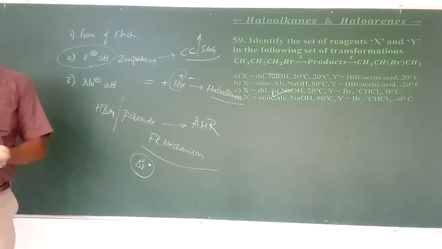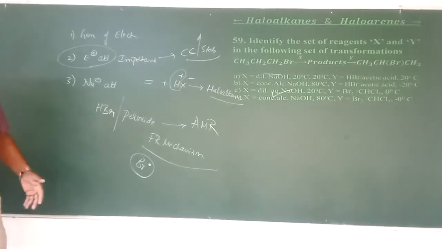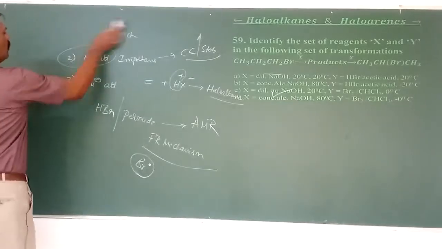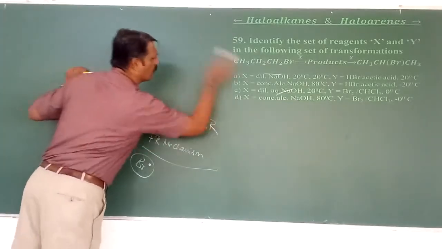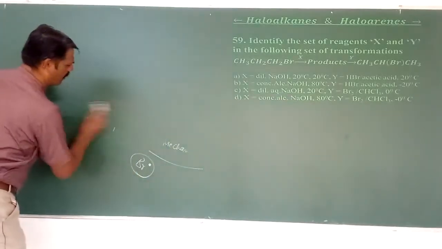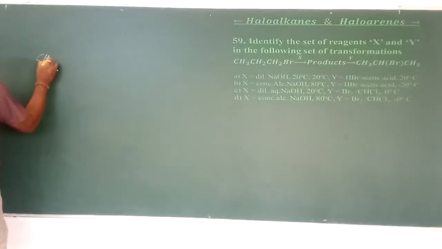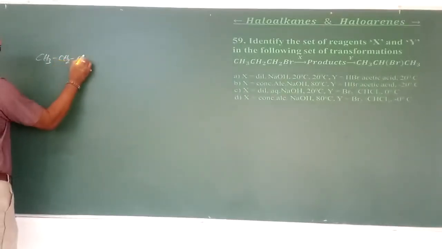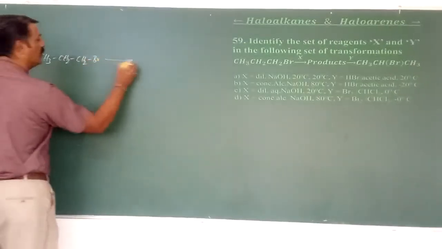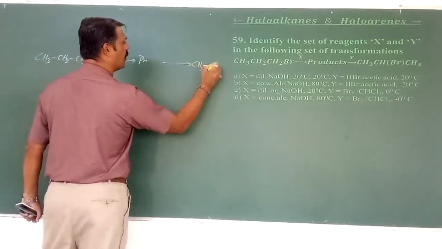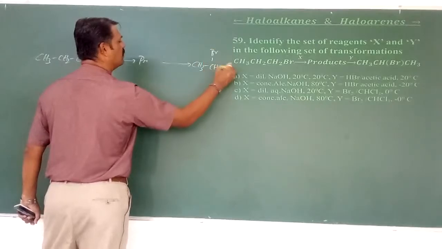Identify the set of reagents X and Y in the following set of transformations. What do X and Y refer to? What is the transformation here? CH3CH2CH2Br is converted to the product CH3CHBrCH3.